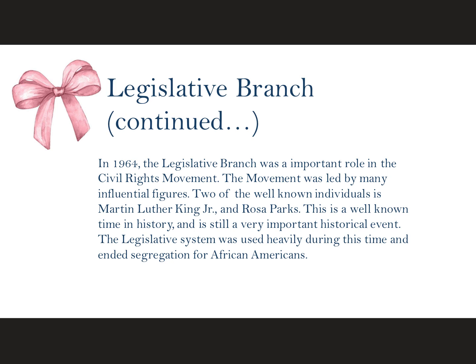The Civil Rights Movement was led by many influential figures. Two that are known the most are Martin Luther King Jr. and Rosa Parks. This is a time in history that was very important and is still important today. It secured African Americans equal access to restaurants, transportations, public facilities, and even education.